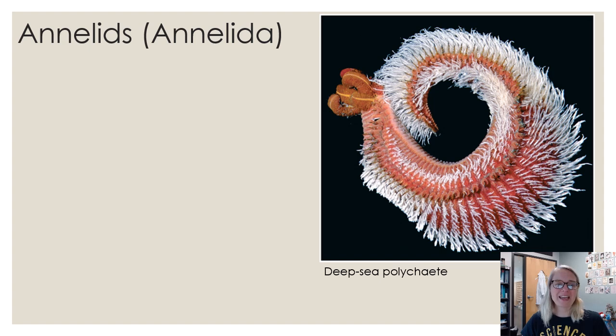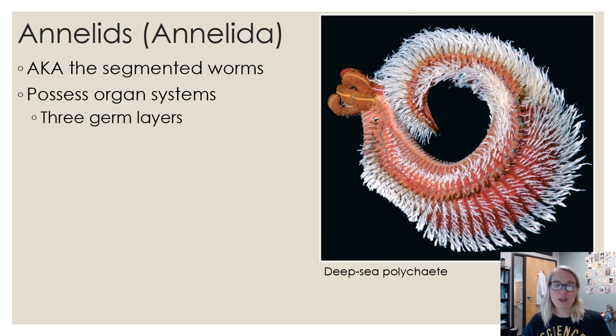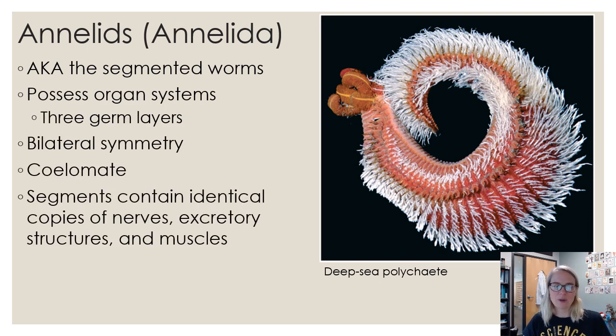The next group of worms are annelids or annelida. These are your segmented worms. So think of like an earthworm. This is going to be in that group. So they have organ systems. They have the 3 germ layers, bilateral symmetry, coelomates. They have different segments, contain identical copies of the nerves, excretory structures, and muscles. So it's like a copy, paste, copy, paste, copy, paste. So each segment has all of the information needed to control that segment.